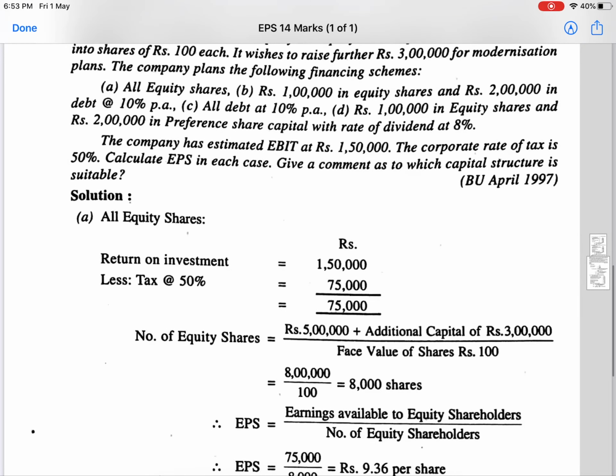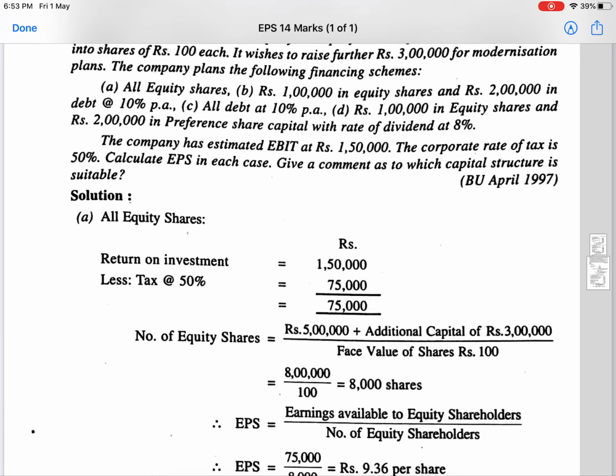EPS, that is earning per share. The formula to calculate earning per share is equal to amount available to equity shareholders divided by number of shares. Here, the amount available to equity shareholders is nothing but whatever is available after deducting the tax and preference dividend. Here it is 75,000. But when it comes to number of shares, this is where you should be very careful while solving this particular problem.